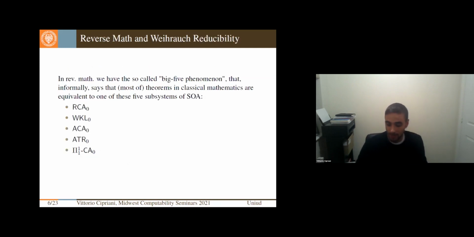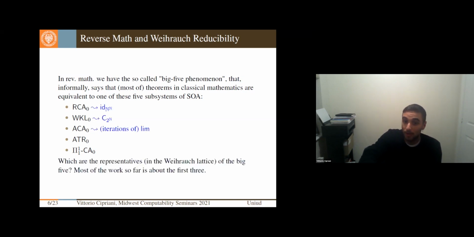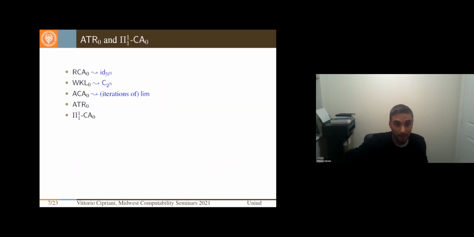In reverse mathematics there is a nice interplay with Weihrauch reducibility. There we have the so-called Big Five phenomenon, in which most of the classical theorems of reverse mathematics fall into the Big Five subsystems of second-order arithmetic. Most of the work has been done in the first three levels of the Weihrauch lattice, so there are natural candidates in the Weihrauch lattice for these subsystems. But in this talk, we will work a bit more at the highest levels of the Weihrauch lattice.